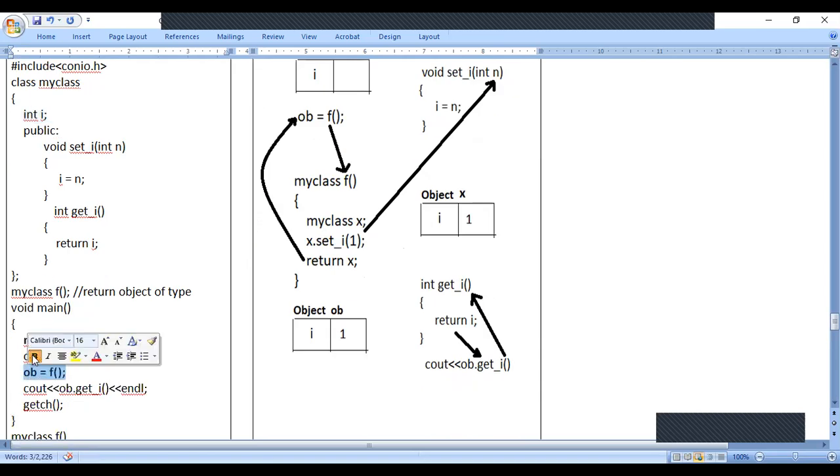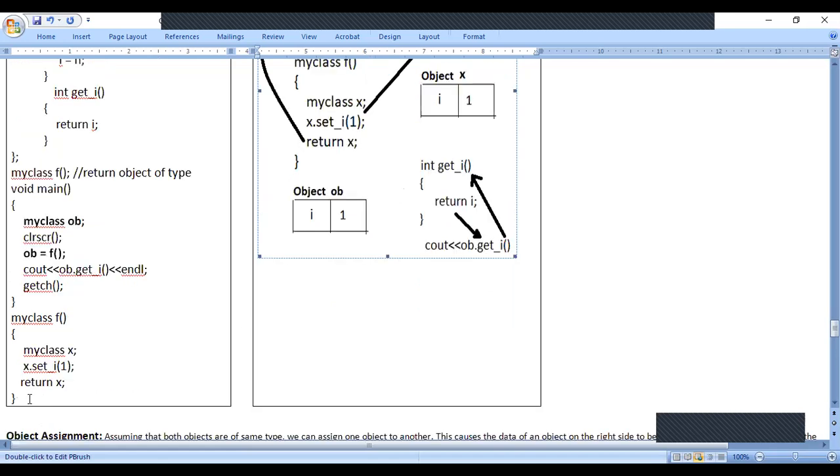OB is equal to f means what? OB is an object, f is a function, so the function should be called. Look at this diagram. Where is the program control going? It is going to MyClass f. After the main function, I have written the function, and it moves to that function, MyClass f.